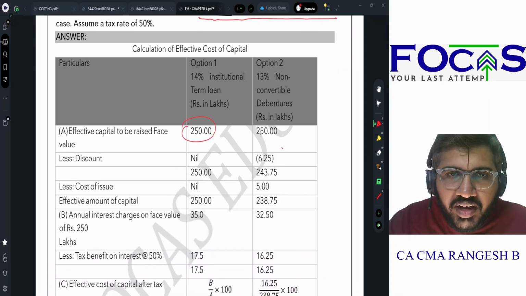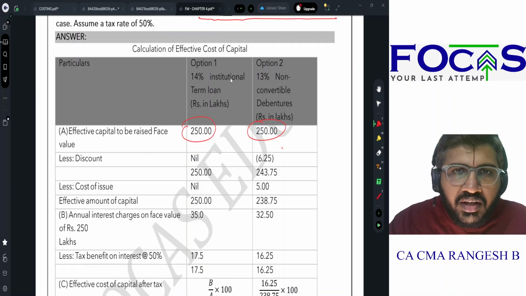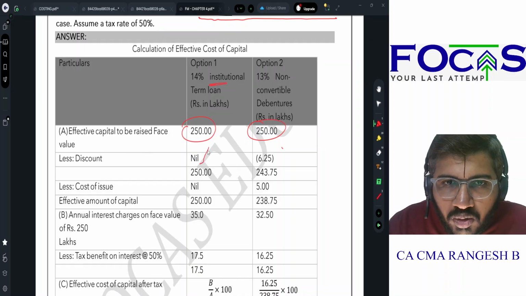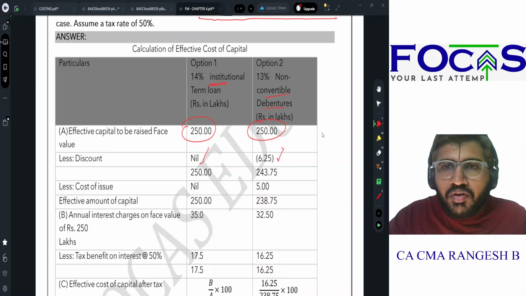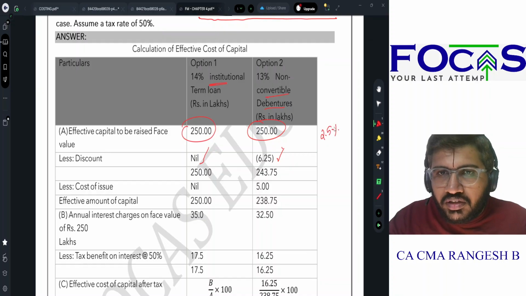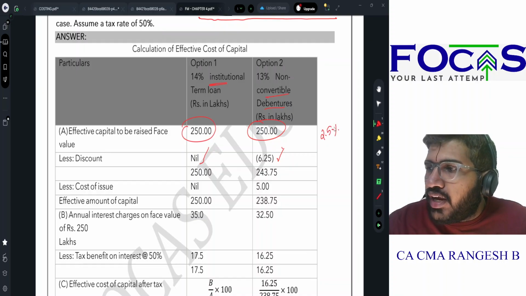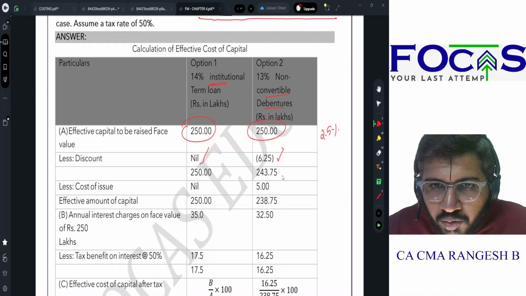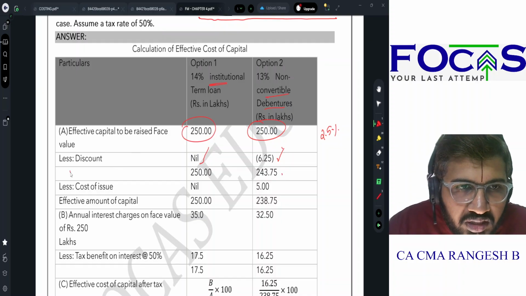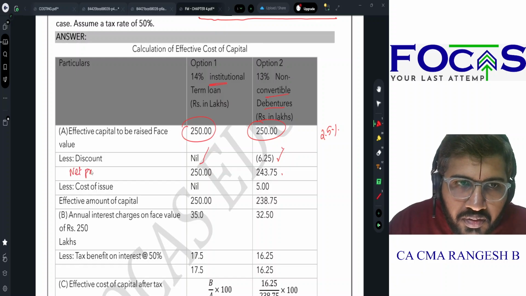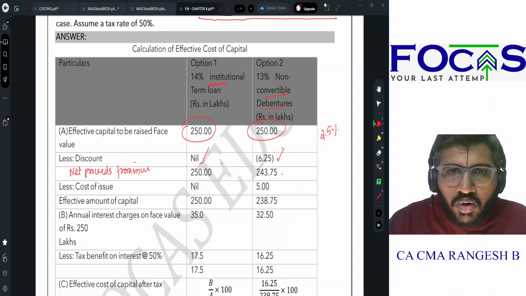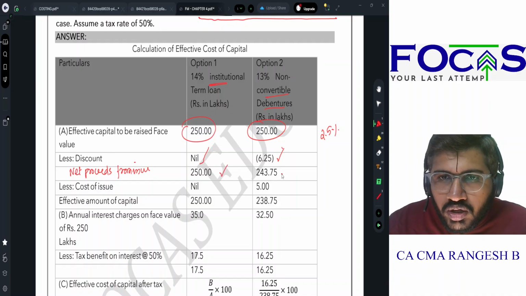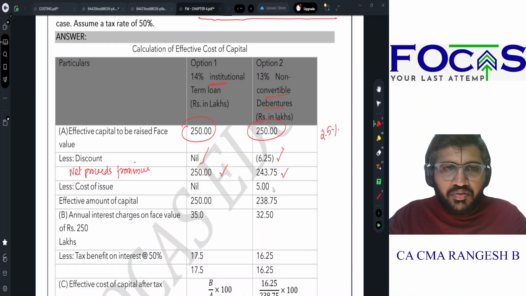So how much do I require? 250 lakhs is my requirement. If I go for a term loan, there is no discount. If I issue convertible debentures, how much discount will I have? There will be a 2.5% discount. So 250 into 2.5% gives me 6.25. So net proceeds from the issue, how much will I get? If it is an institutional loan, I will get 250 lakhs. If I go for debentures, I will get only 243.75.